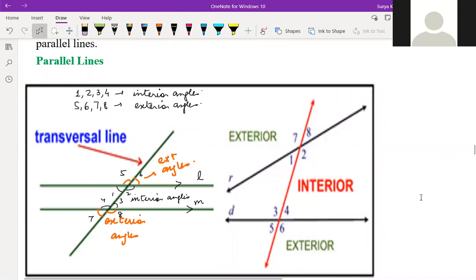Interior alternate angles, if you are thinking interior alternate angles, you should see only the interior part, don't consider the exterior part. That's why I have written here, this will be useful to find exterior alternate angles, interior alternate angles, right? Co-interior angles, by name itself you will understand. Co-interior angles means we are talking only about the inside part, not outside. Okay, so this is very important, children. Interior angles means between the lines. If the angle lies between the lines, that is known as an interior angle, and if it lies outside the lines, then we call it an exterior angle.